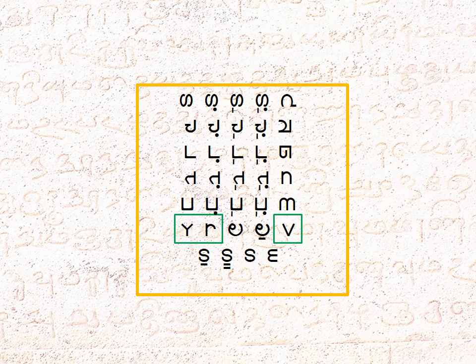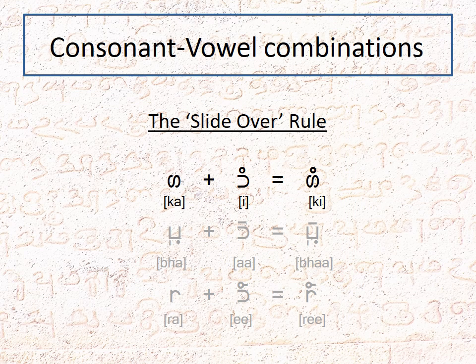Now that we know how to write vowels and consonants, we are ready to look at consonant-vowel combinations. The good news is, in Bharati, if you know your vowels and consonants, you already know consonant-vowel combinations. All consonant-vowel combinations are constructed using one simple rule called the slide-over rule.